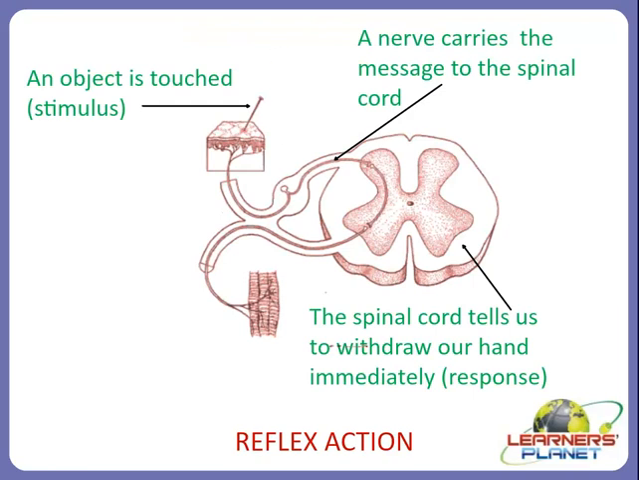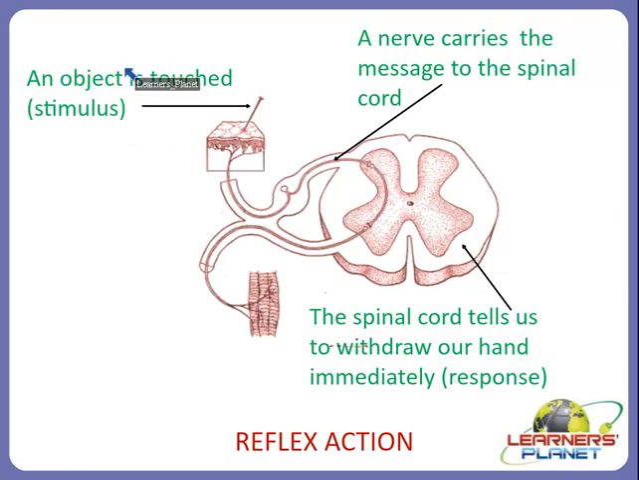So let us see an image of a reflex action and how it works. Imagine that an object is touched onto your hand. An object means we can also term it as a stimulus, right? So an object, like a pin, is touched on your hand, and what is happening? Now this nerve will carry the message to the spinal cord, and the spinal cord tells us to withdraw our hand immediately. The spinal cord is responding, right? That is why it is termed as response. So we can say that reflex action is the action between the stimulus and the response.